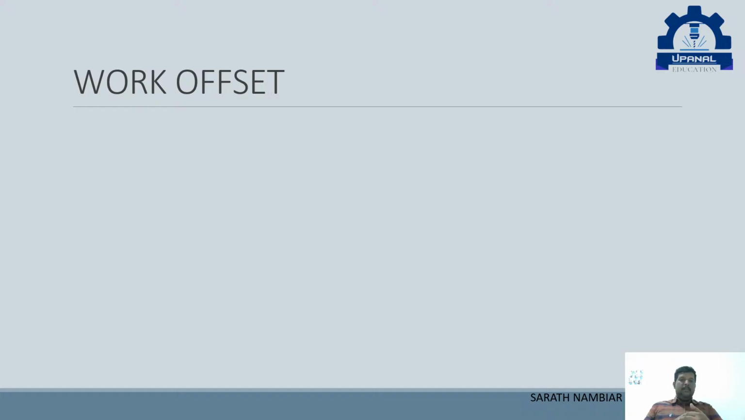Work offset is nothing but defining for the machine where the work is, or where the center of the work is, where the starting point of the work is. That is known as the work offset.